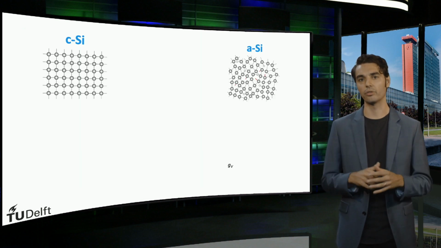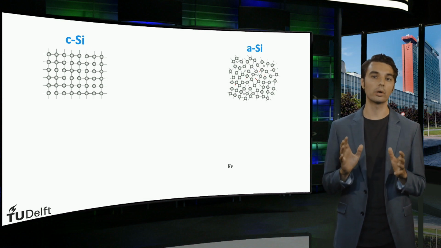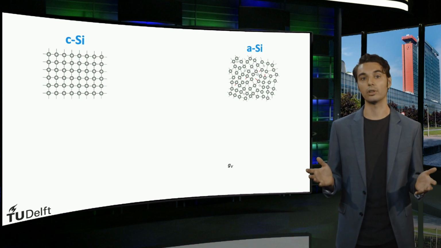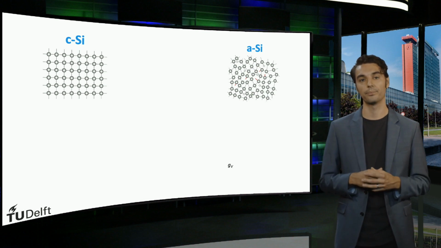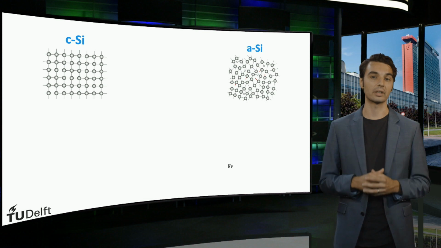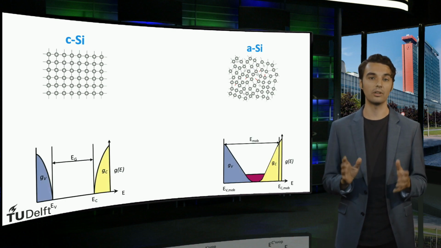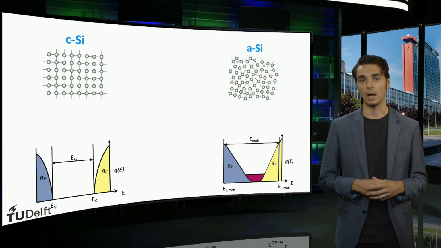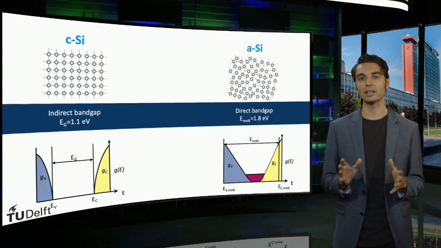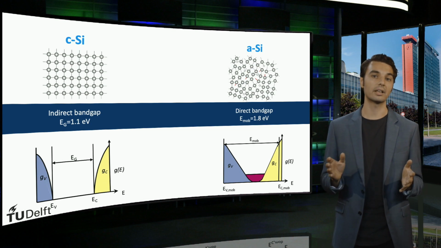Now time for a short recap. We have discussed how crystalline silicon consists of a well-ordered lattice, while amorphous silicon consists of a continuous random network. This random network causes amorphous silicon to have a much higher defect density. We also saw how these defects create allowed energy states in the bandgap. Amorphous silicon therefore has a direct bandgap of between 1.6 and 1.8 electron volts, while crystalline silicon has an indirect bandgap